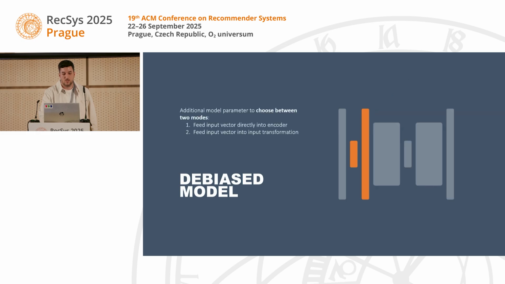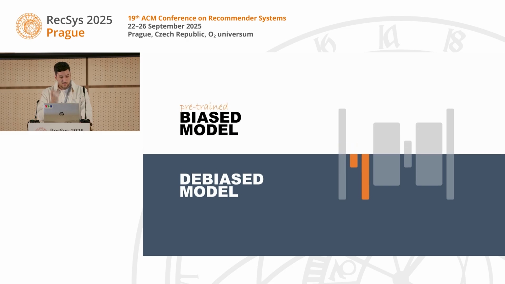After training, as mentioned, our model provides the choice of two different modes. The first being you can basically feed the input vector directly into the encoder, meaning you achieve the normal model. And the second mode takes the input vector, feeds it into the input transformation, and then continues propagating it, which essentially allows us to choose between a debiased model and the pre-trained biased model at inference time. So this means if we disable the input transformation at inference time, we go for the biased model and achieve optimal performance. But if we want to go for a debiased model, we enable the input transformation and essentially debias the input space with this.